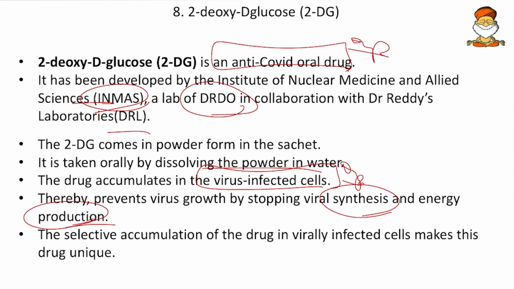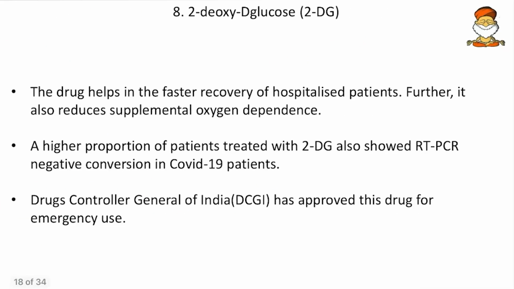Then the selective accumulation of the drug in virally infected cells makes this drug unique. So it accumulates only in those cells which are infected by the virus, and it will not accumulate in any other cells. That is how it is effective. So this is all about the 2DG drug. Then the drug helps in faster recovery of hospitalized patients, and it also reduces supplemental oxygen dependence. A higher proportion of patients treated with 2DG also showed RT-PCR negative conversions.